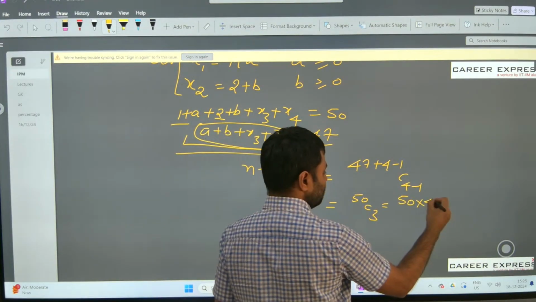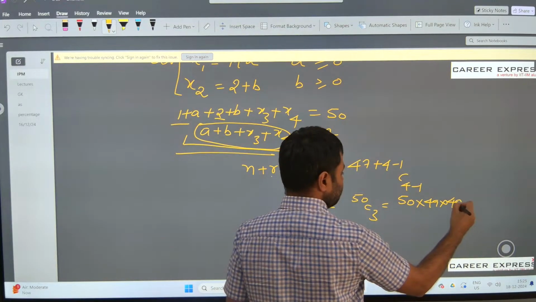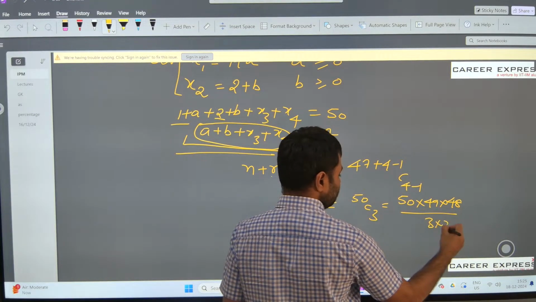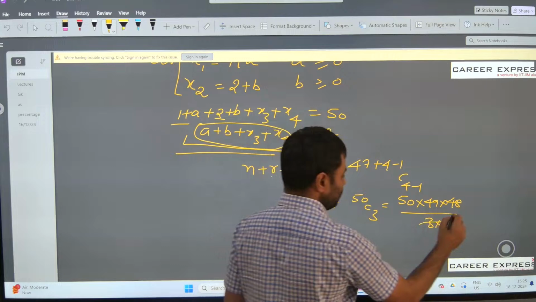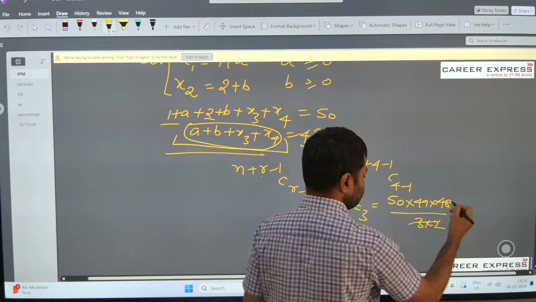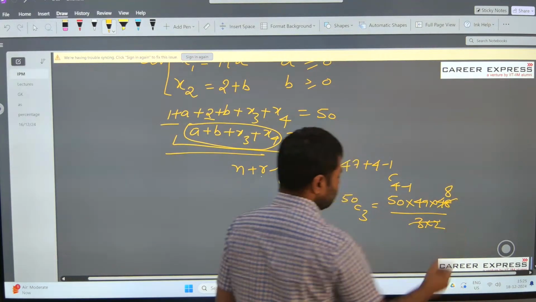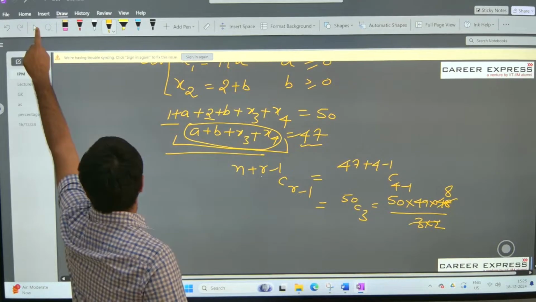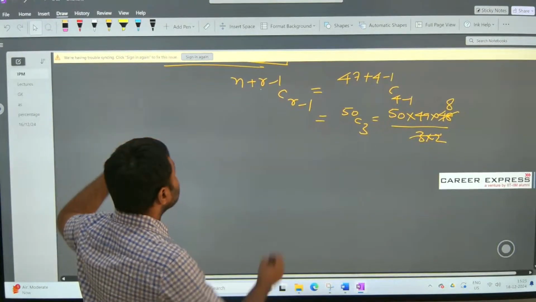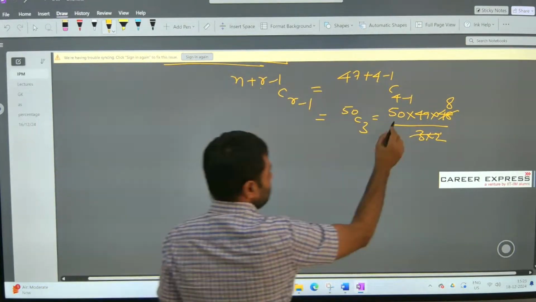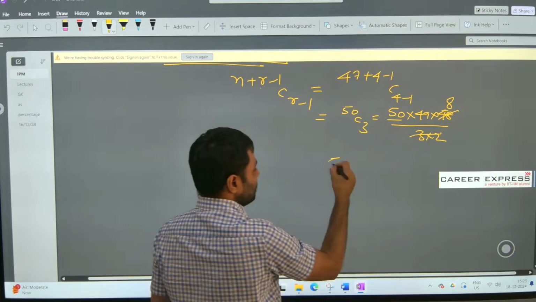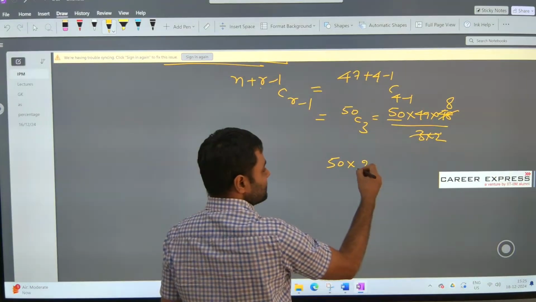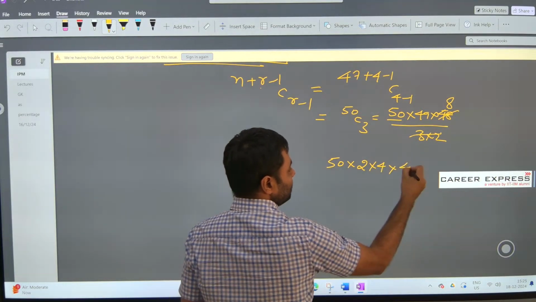50 into 49 into 48 upon 3 into 2. 3 into 2 is 6, 6 into 8 is 48. So what we can do is, 50 into 2 is 100, so I can split this 8 as 2 into 4 into 49.